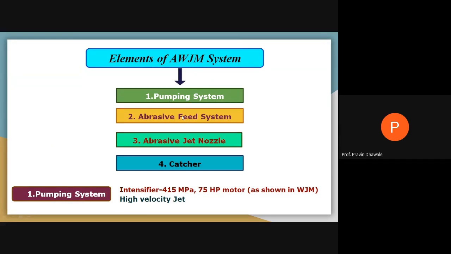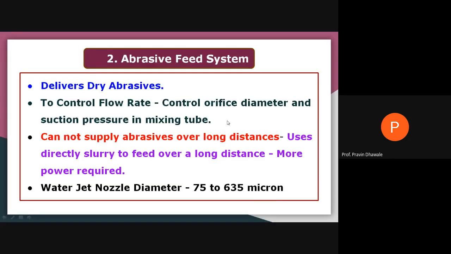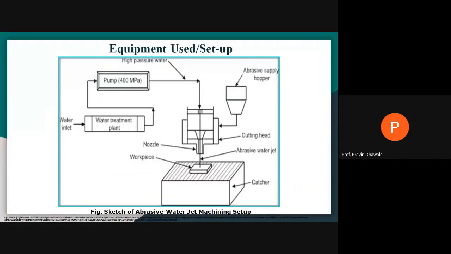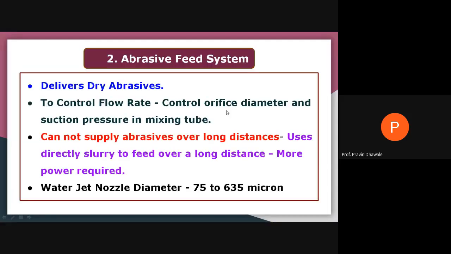What is the second element? The abrasive feed system. This will be the abrasive feed system: abrasive hopper, this will be the piping network, and this will be the mixing chamber. Now, what does the abrasive feed system do? It will deliver dry abrasive, meaning metal particles, dry metal.